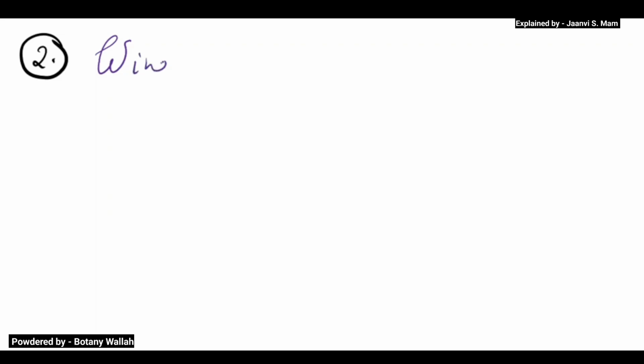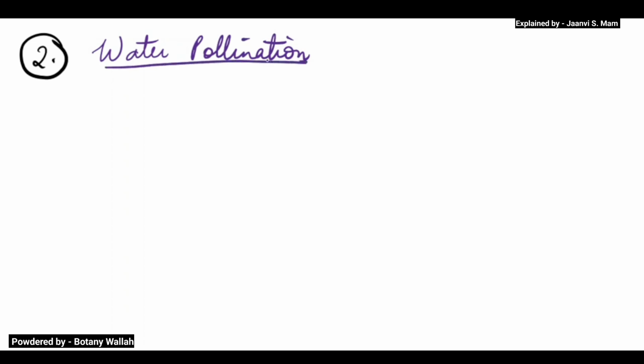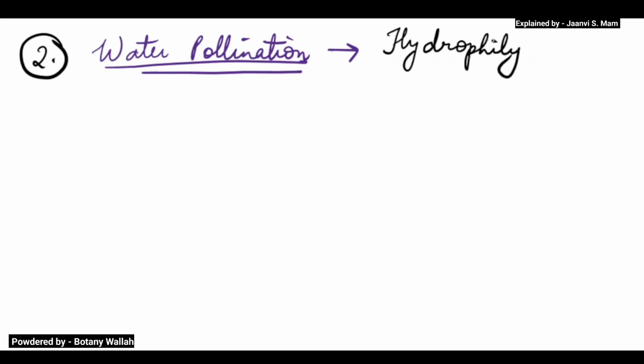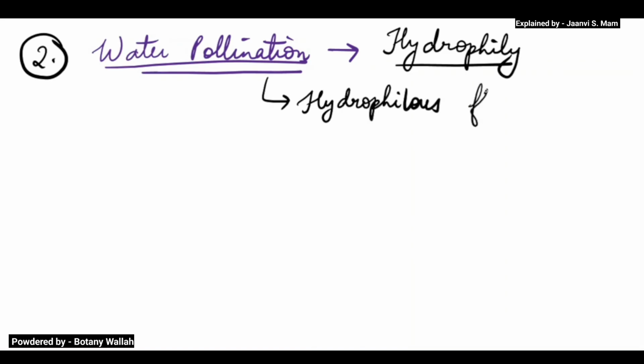So water pollination, sorry, not wind. First of all, what is the second name for this? The flowers which are undergoing this pollination, we say this process as hydrophily, and the flowers which are undergoing this process are known as hydrophilous flowers. So we will discuss what adaptations these flowers are having.